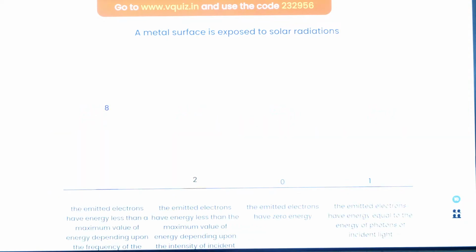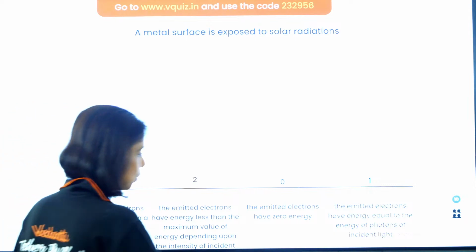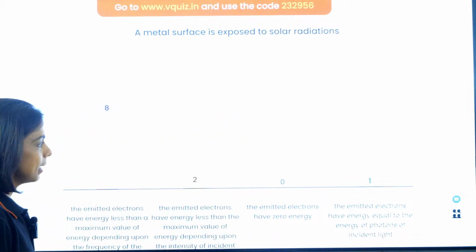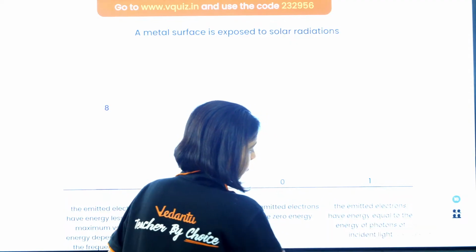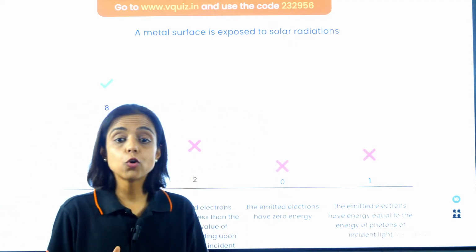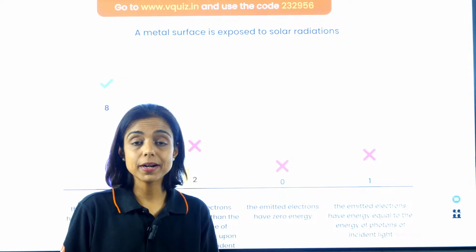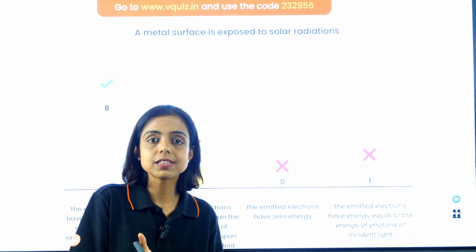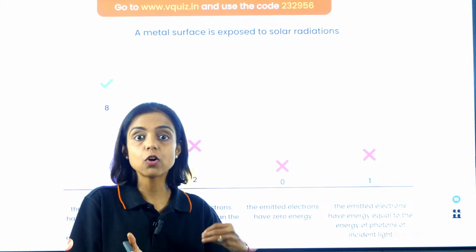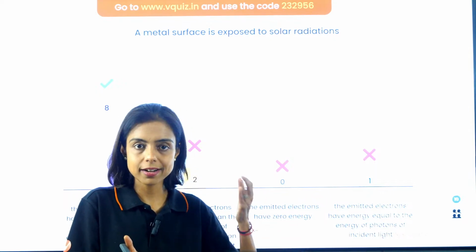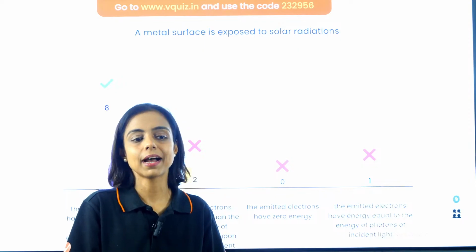Time is up. Good, good, good. I can see many right answers here, guys. So the energy of photoelectrons, the emitted electron, depends upon the frequency of the incident radiation, right? Some part of that energy is used in taking out that electron, that is the work function, and the rest will get converted into its maximum kinetic energy.